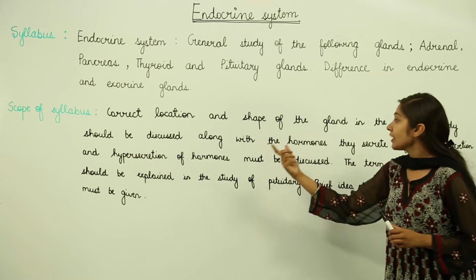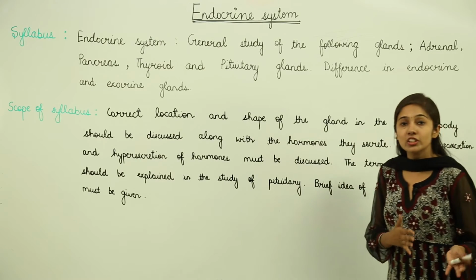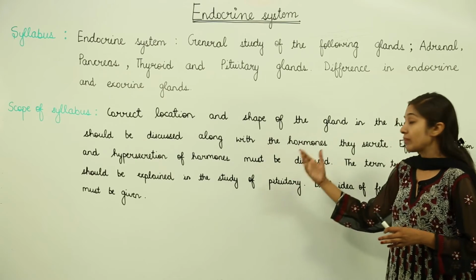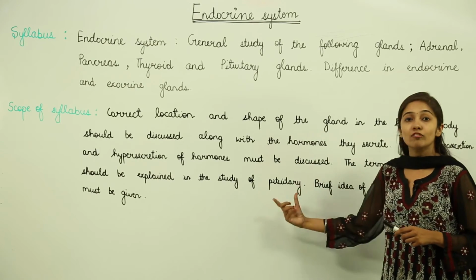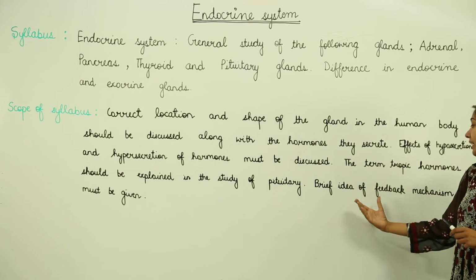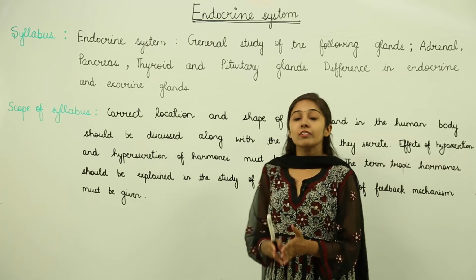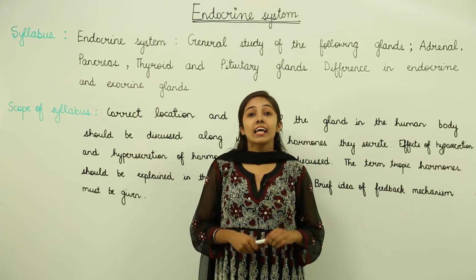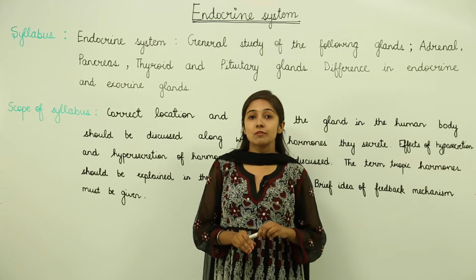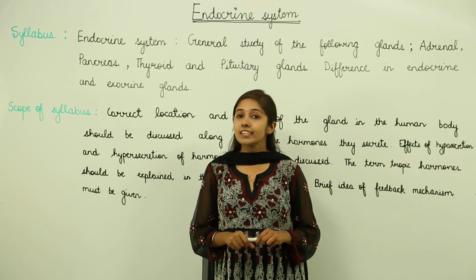It should be discussed along with the hormones they secrete, and the effects of hyposecretion and hypersecretion of hormones must be discussed. The term tropic hormones should be explained in the study of the pituitary gland, and a brief idea of feedback mechanism must be given. So, this is what we will be discussing in this chapter, which is under the scope of your syllabus. Let us begin with the endocrine system, and firstly with a brief discussion about the chemical messengers, that is the hormones.